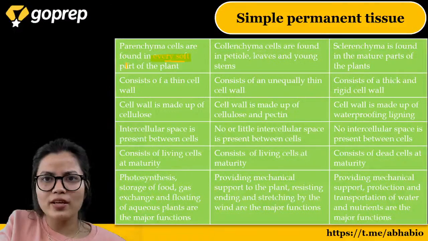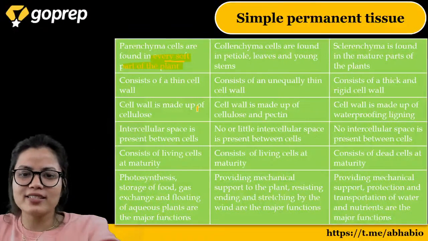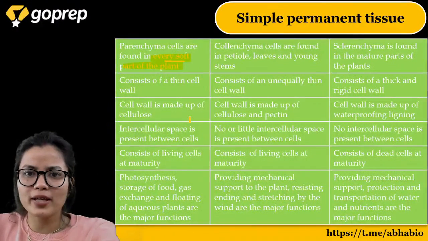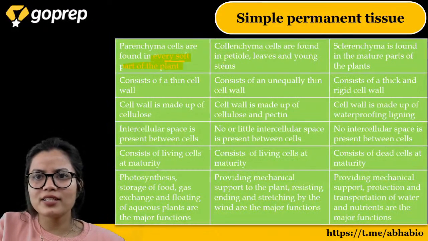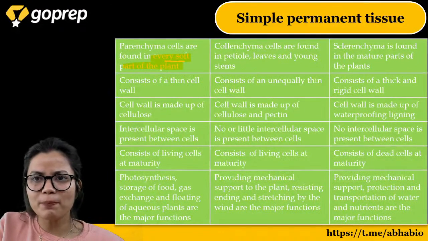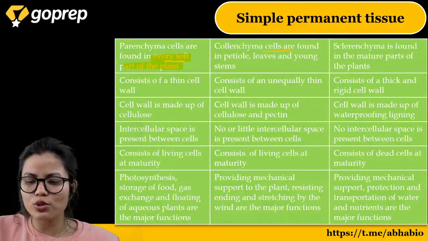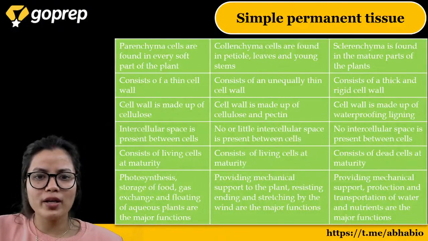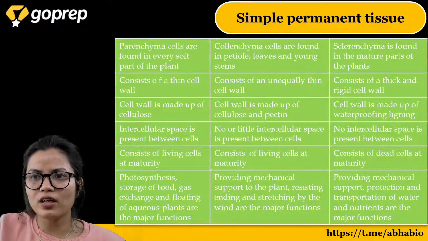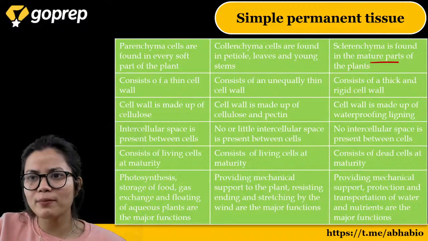Found in every soft part of the plant as it is living. Next, collenchyma. You will find it in the petiole, as I told you, because it provides flexibility but up to a limit. Talking about the third one, it is found in the mature.